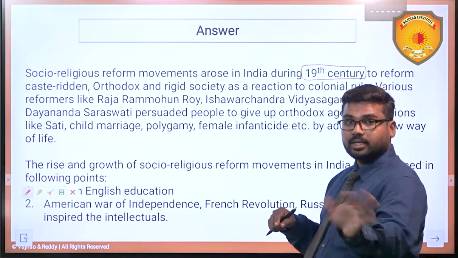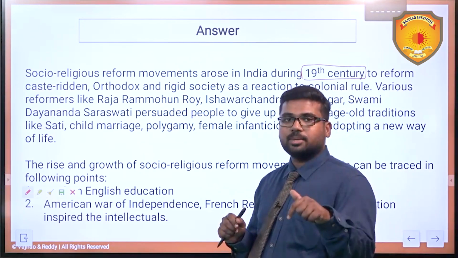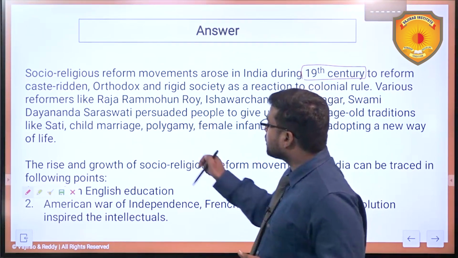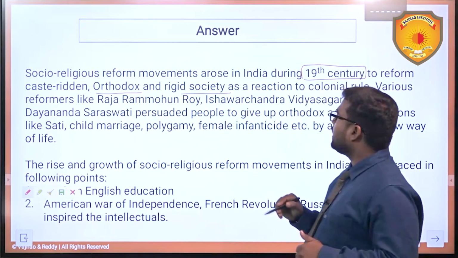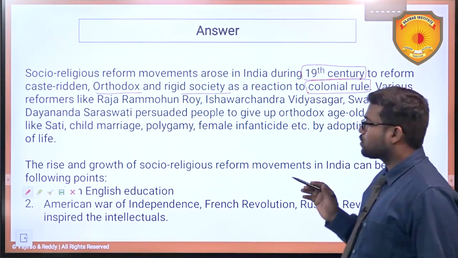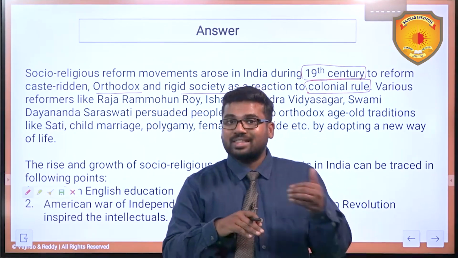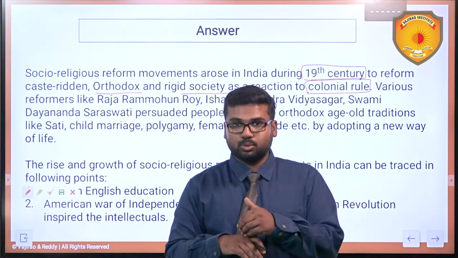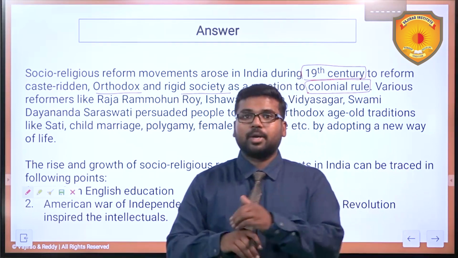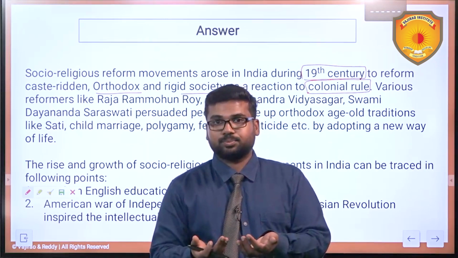1801 to 1900, this region, to reform caste-ridden society. So extremely following the caste, extreme rigidity was there with respect to casteism, and an orthodox rigid society, as a reaction to the colonial rule. See, this is where we are linking: this was a reaction to the colonial rule, because colonial rulers were showing these elements, orthodox society and our superstitious beliefs and all, as some factors to discriminate against us, and socially they were discriminating against us. That is the reaction, right?